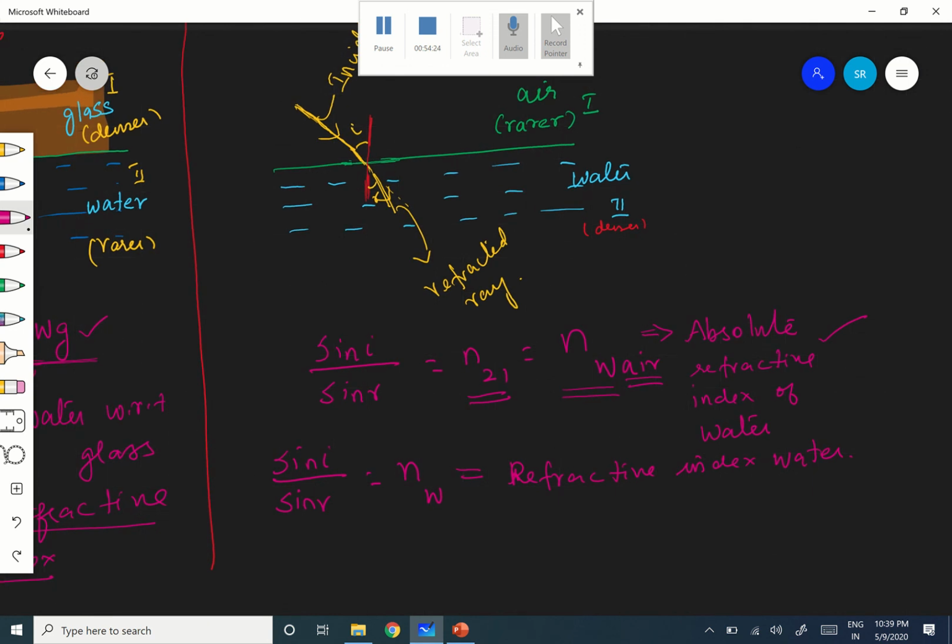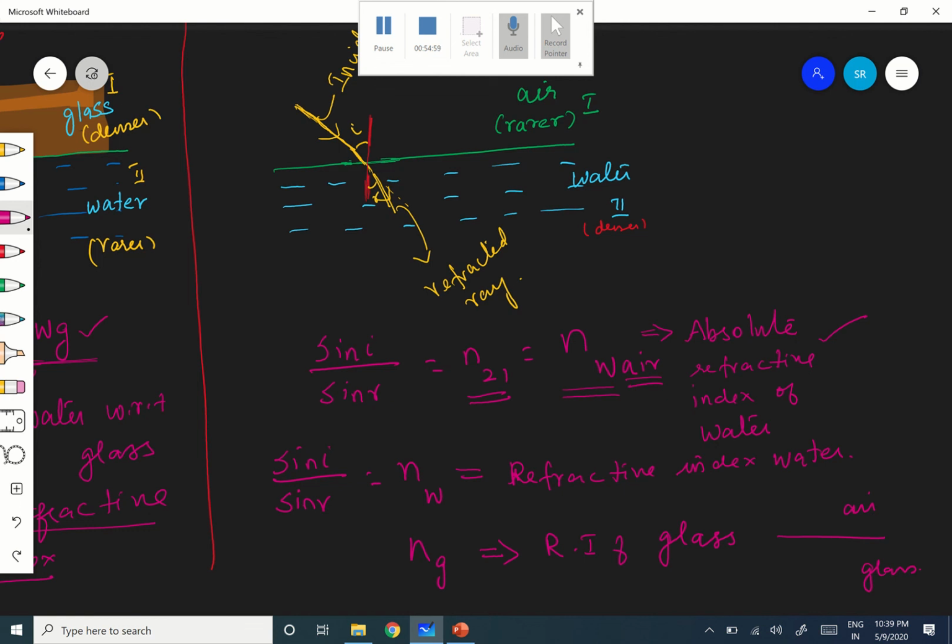Is it clear? Like that, what is Ng? Ng means what? It is nothing but the refractive index of glass. That is nothing but the absolute refractive index of glass, which means that the first medium is the air medium and the second medium is a glass medium. Are you following? In this case, it is what is called the absolute refractive index of glass, or just the refractive index of glass. Is it clear?